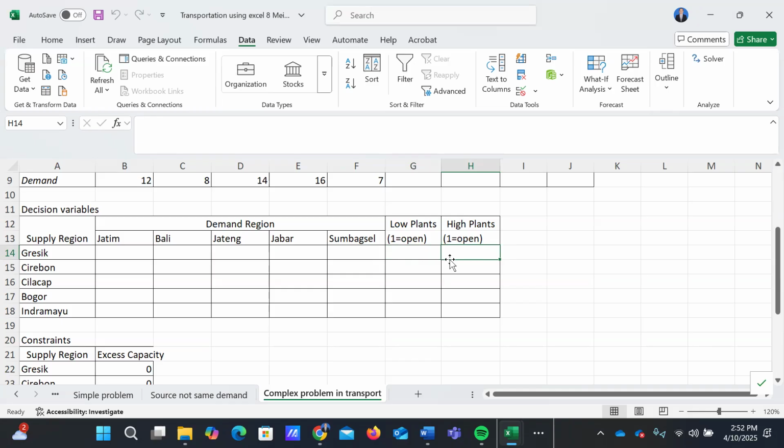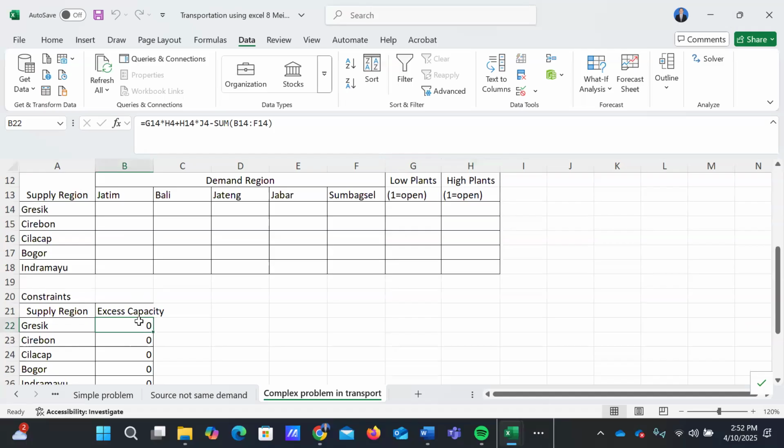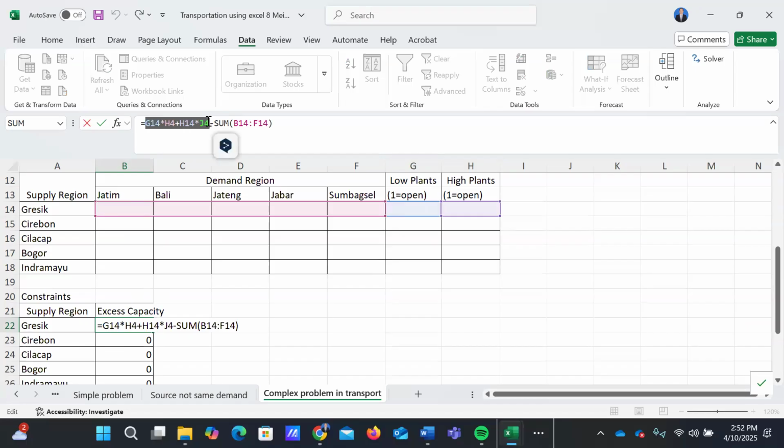Okay, this is our decision variable, and the excess capacity is the capacity we will open subtracted by the sum of the units allocated from the factory. So for Gresik, the high or low capacity, that is 20 or 10 million, is subtracted by the sum of units allocated from Gresik to all the demand regions.